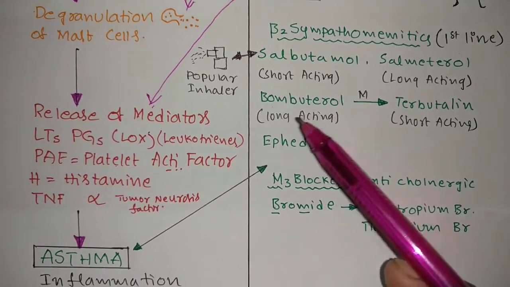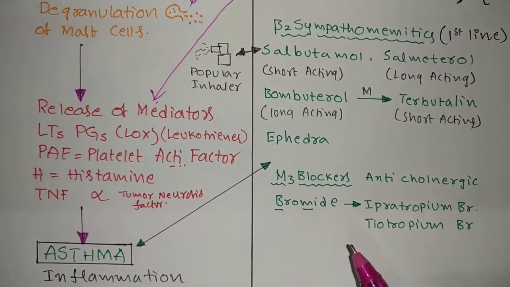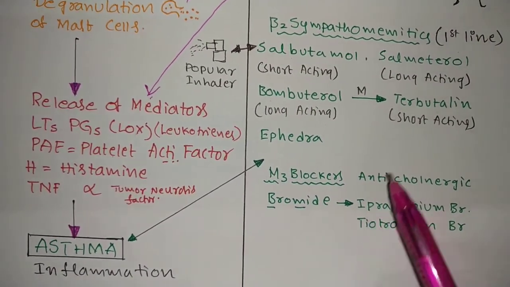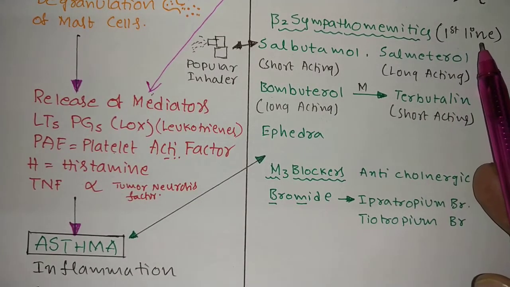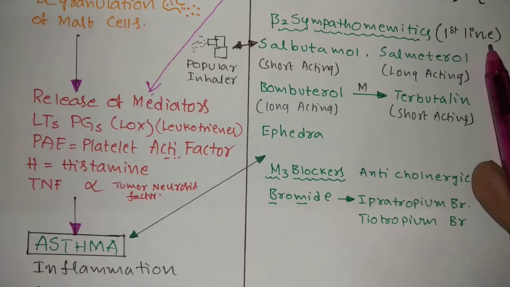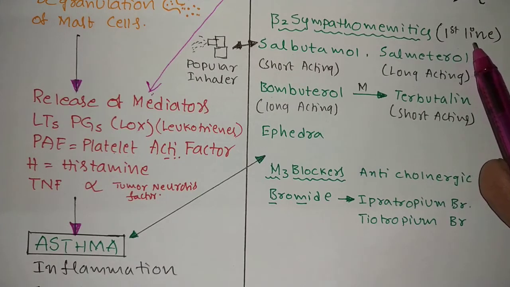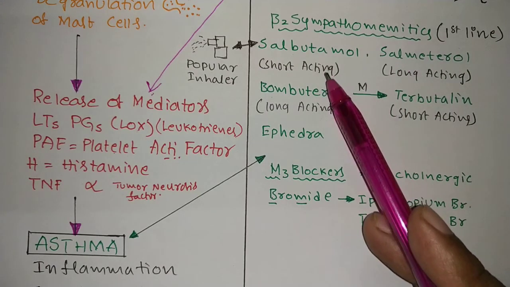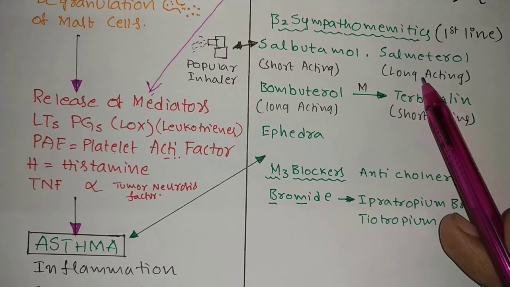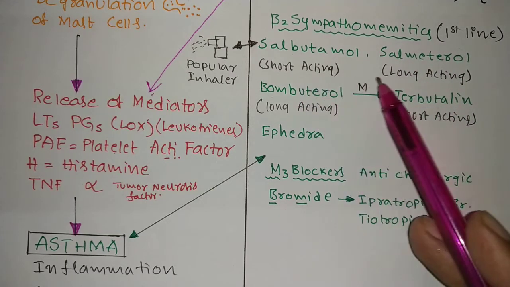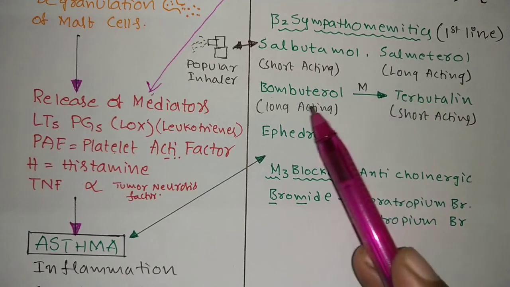And beta sympathomimetics. These are the first line drugs. Okay, immediately first you have to give these medicines. Beta 2 sympathomimetics, highly preferable drugs. See here, salbutamol, salmeterol. This is long acting. This is also important: short acting, long acting.